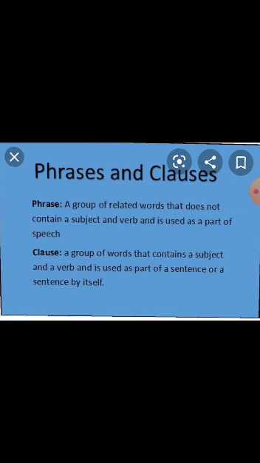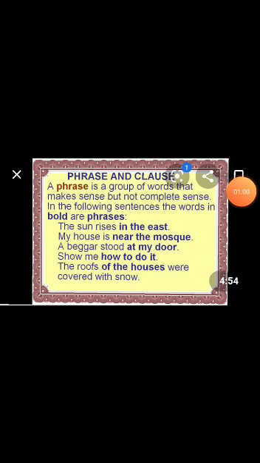In this way, phrase is also a group of related words that does not contain a subject and a verb and used as a part of speech. And clause is also a group of words but it contains a subject and a verb and used as a part of a sentence or a sentence by itself. In this way, a phrase is a group of words that make sense but not complete sense.